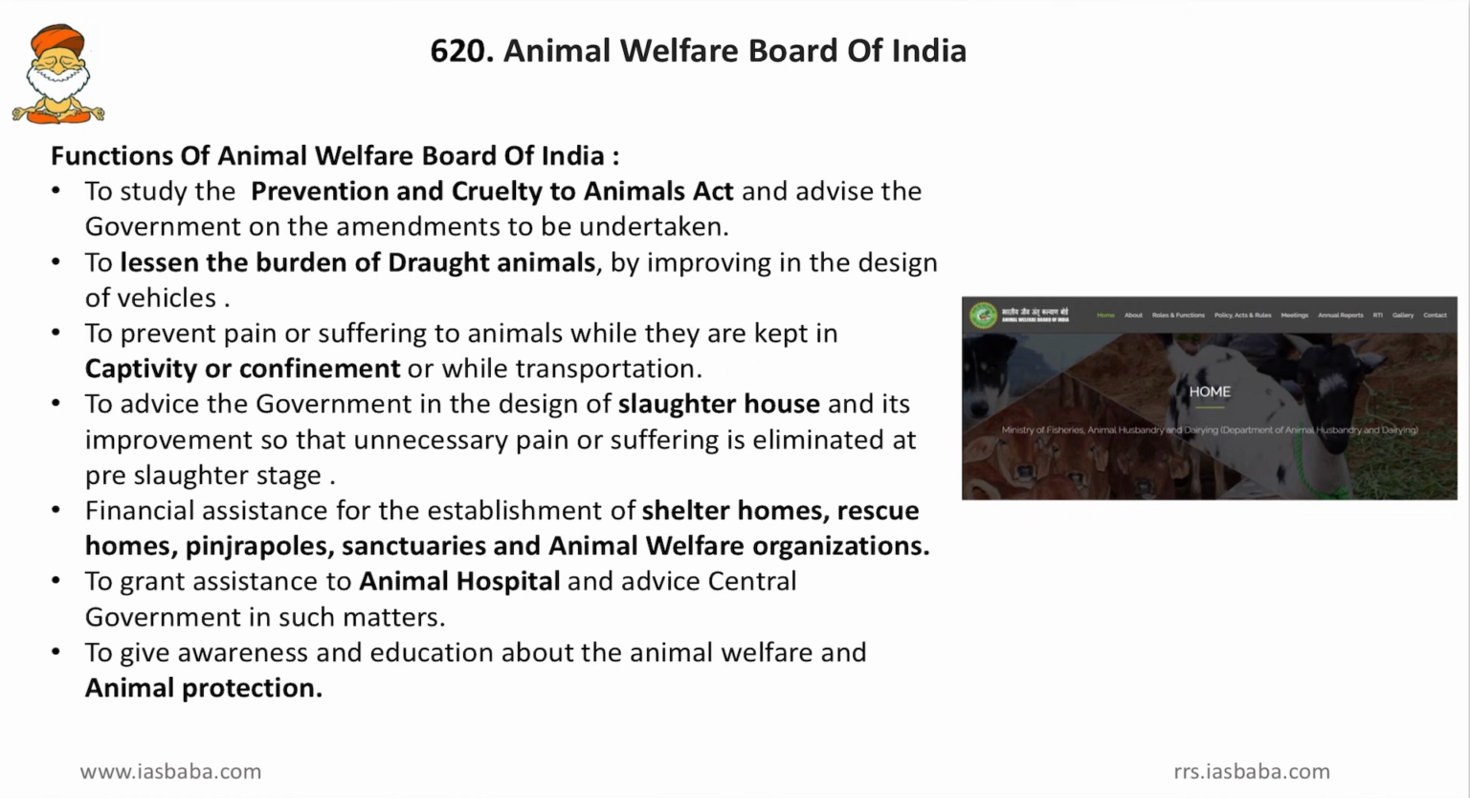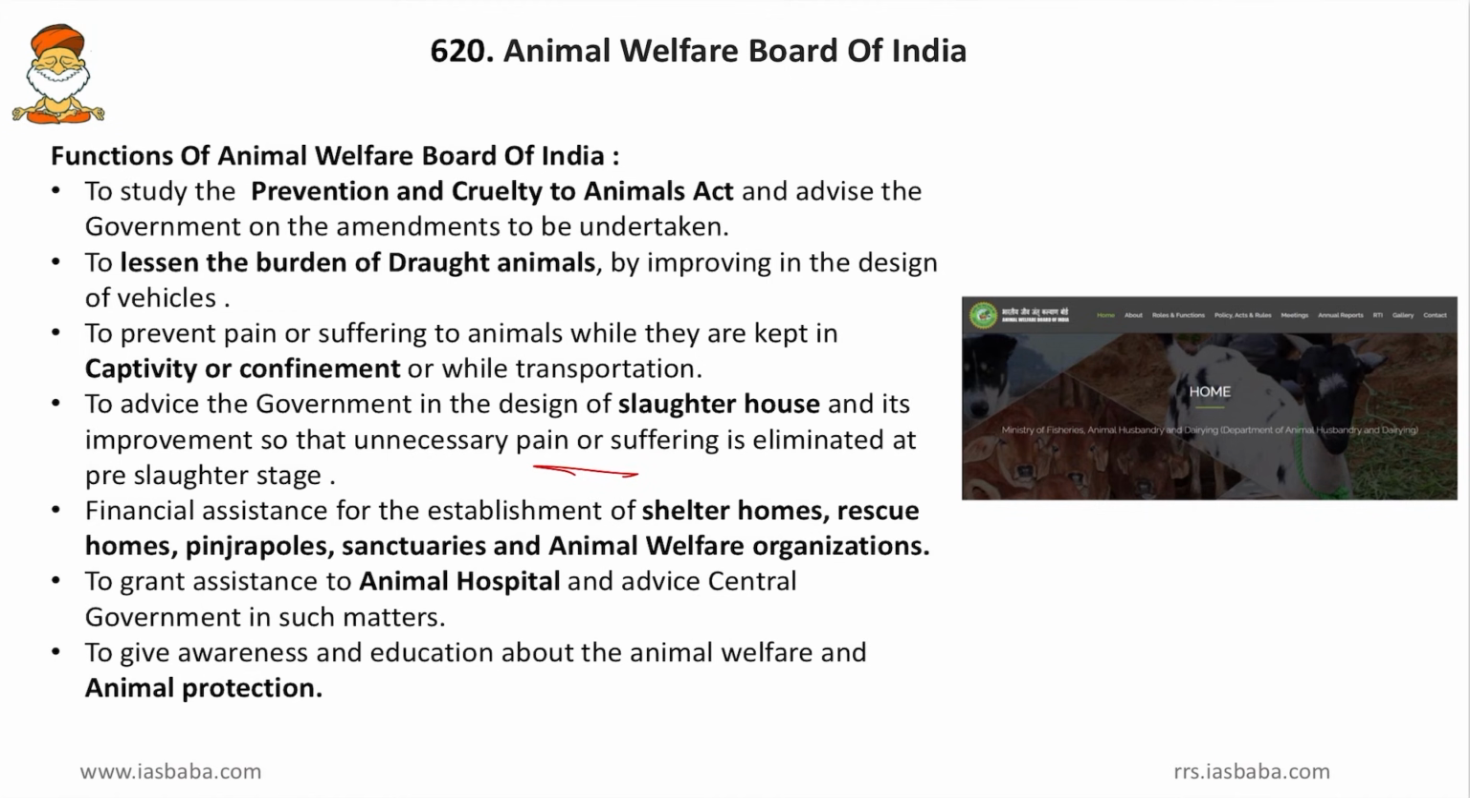will be reduced. Then to prevent pain or suffering to animals while they are kept in captivity or confinement or during transportation. So in all these stages they should be handled with minimum pain. This is the aim of the Animal Welfare Board of India. Then to advise the government on the design of slaughterhouses and their improvement, so that unnecessary pain or suffering is eliminated at the pre-slaughter stage. Yes friends, even in the slaughterhouses, the death of the animal has to occur peacefully and kindly. So all those arrangements are to be made for such a condition of slaughterhouses. So that is also a function of the Animal Welfare Board of India.